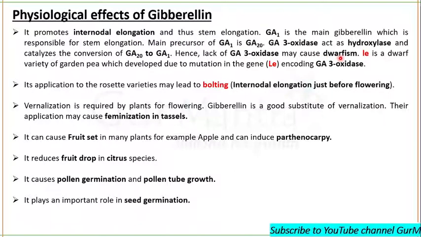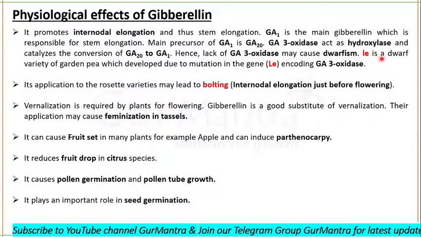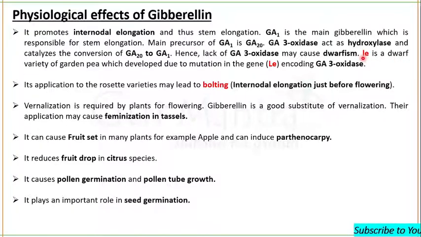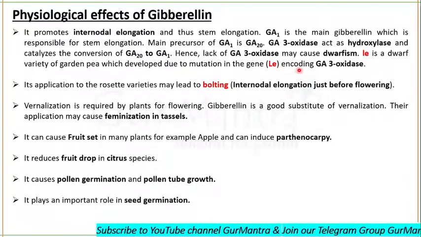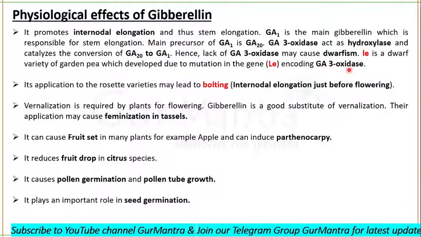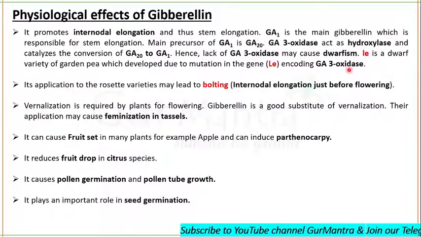Mendel studied some dwarf plants, and he saw the mutated plants which were dwarf. They were having this le gene, which developed due to mutation in the normal LE gene, which encodes for gibberellic acid 3 oxidase. Now you know which gene encodes for gibberellic acid 3 oxidase. Okay, so.